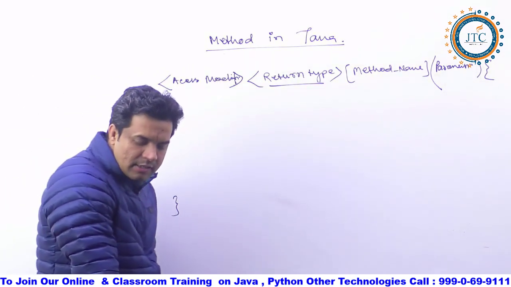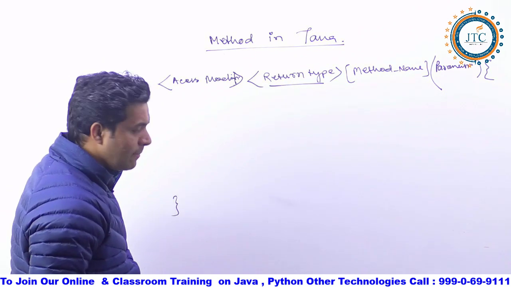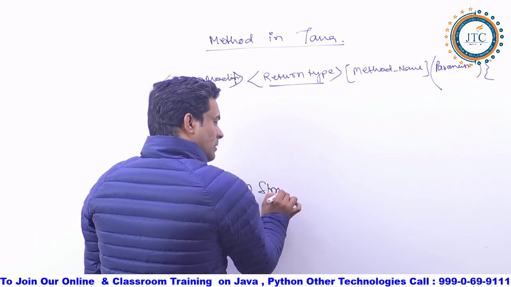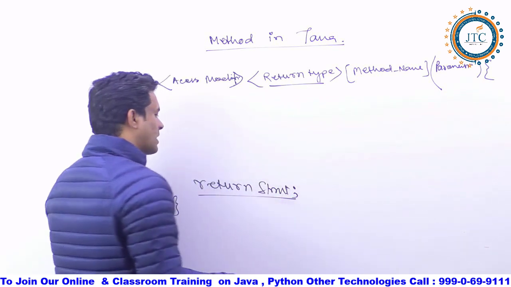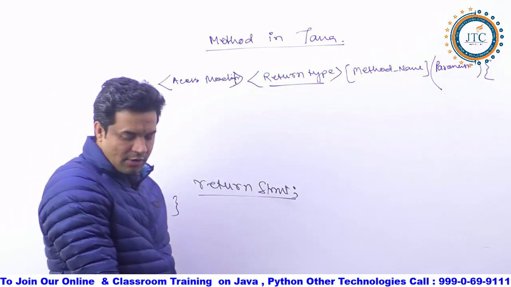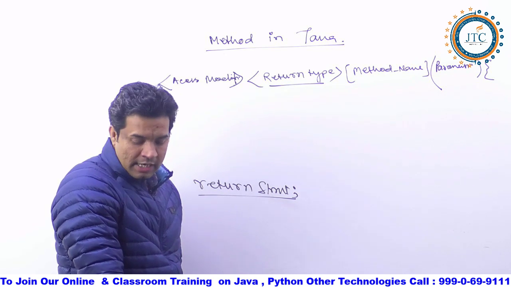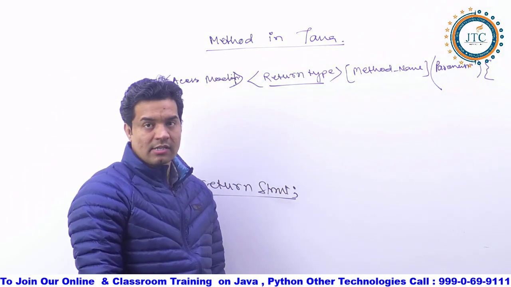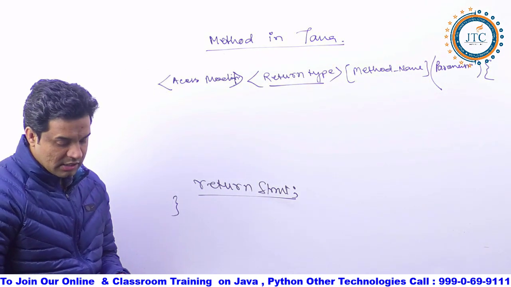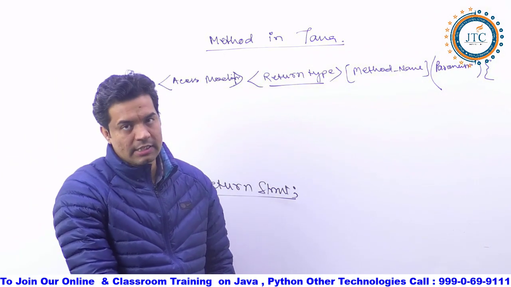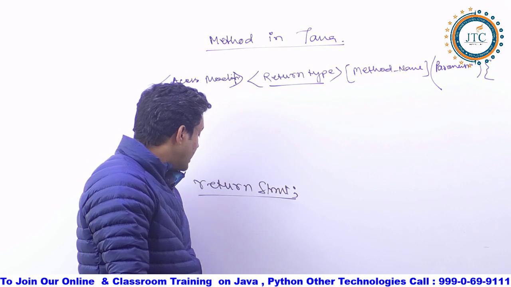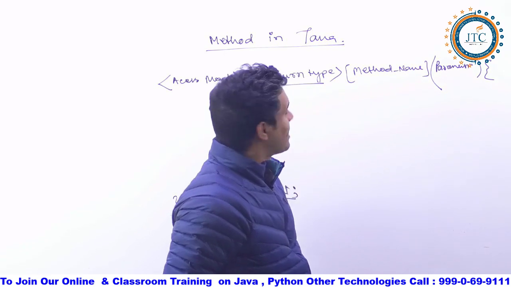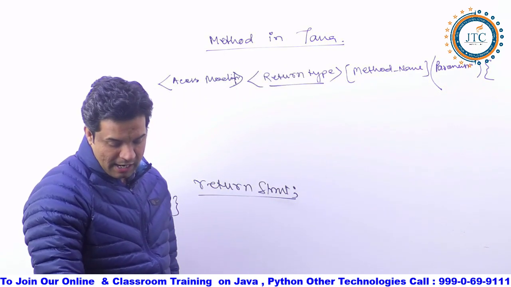You can write some kind of return statement here, and this is the processing you could be doing in these cases. So the access modifiers, return type, method name, parameters, return statement, all these things make up a method in Java.